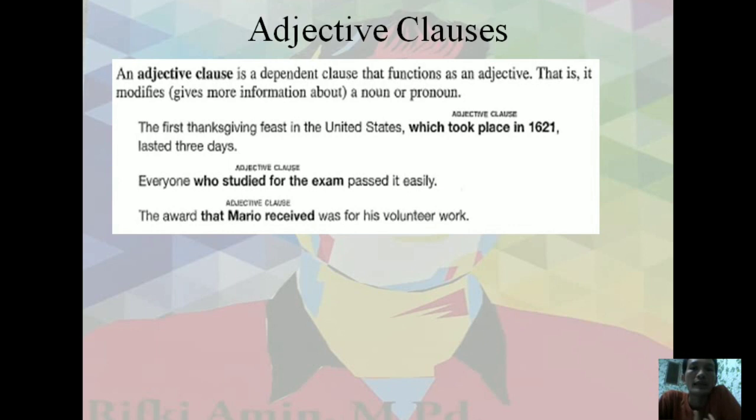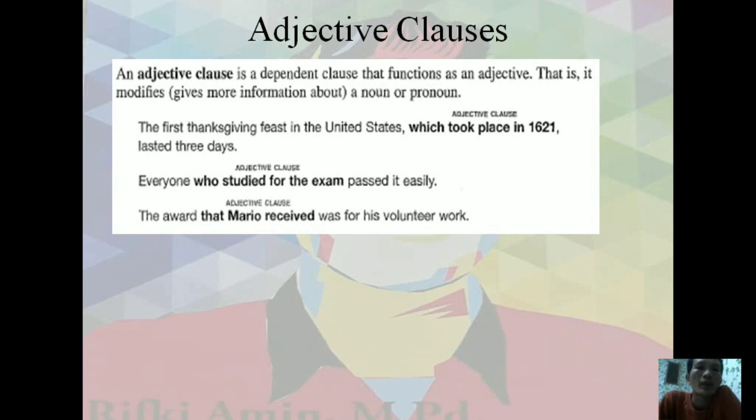Okay, look at this sentence. There are three sentences here. The first: The first Thanksgiving feast in the United States lasted 3 days. It is the original one, a simple sentence. But I want to modify the word Thanksgiving. Like: The first Thanksgiving feast in the United States, which took place in 1921, lasted 3 days. The first Thanksgiving feast is modified by the clause which took place in 1921.